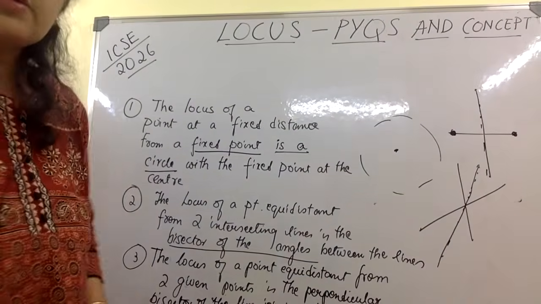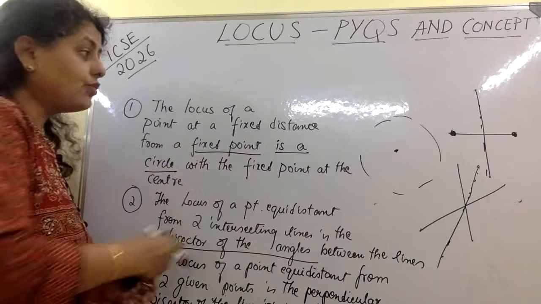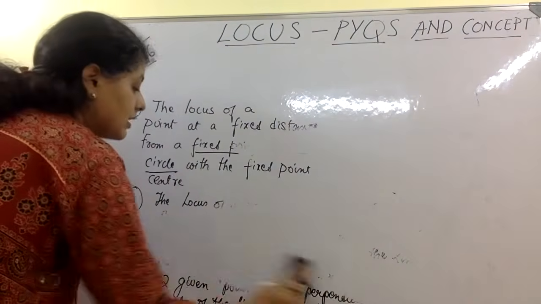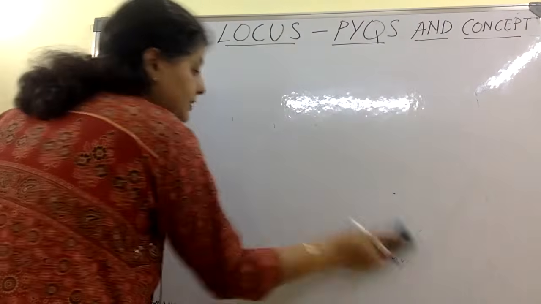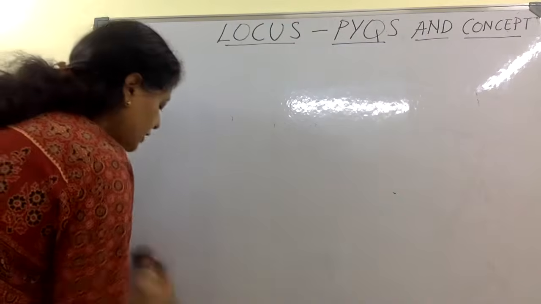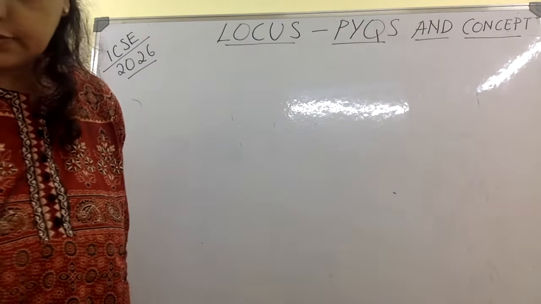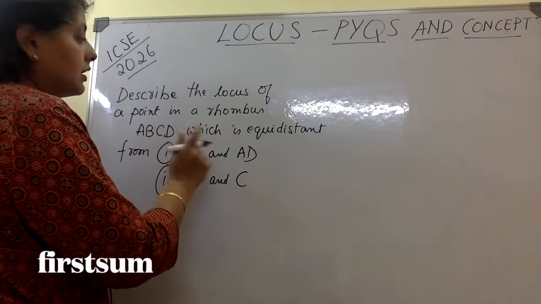So this much for the concept of locus. Let us come to the next part. We are going to do a few sums, then you will understand how exactly they ask the questions based on locus. First question: describe the locus of a point in a rhombus.